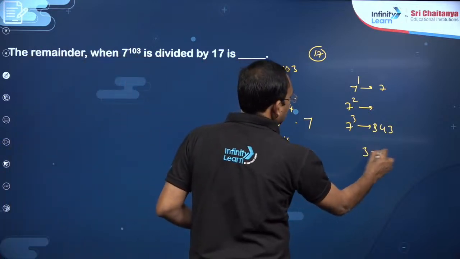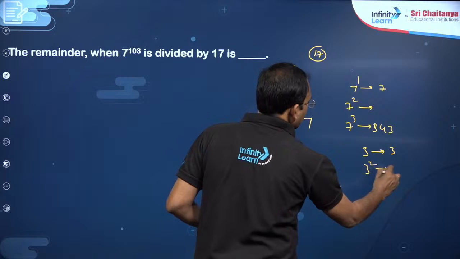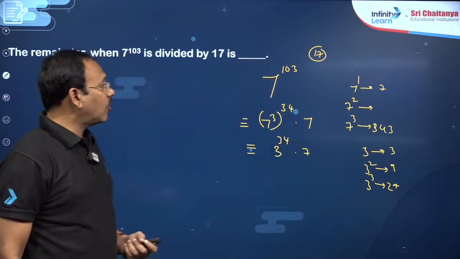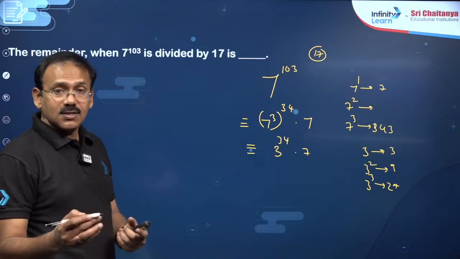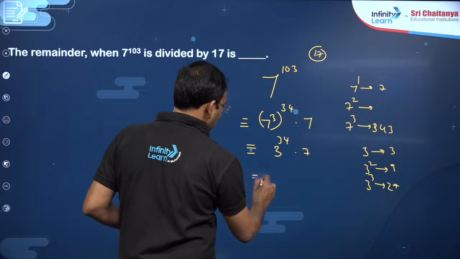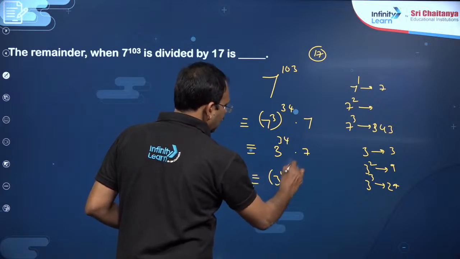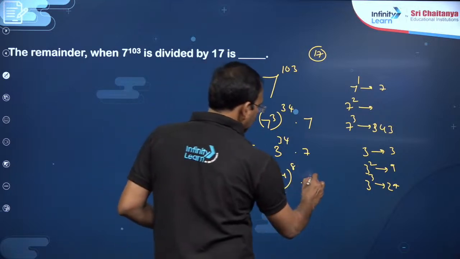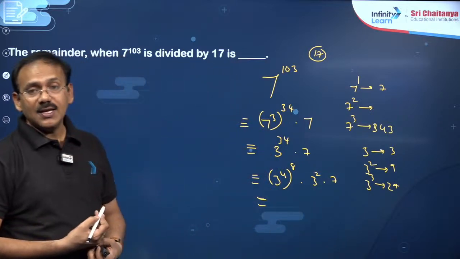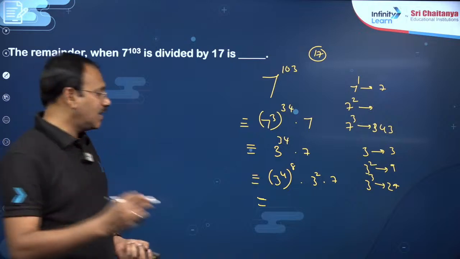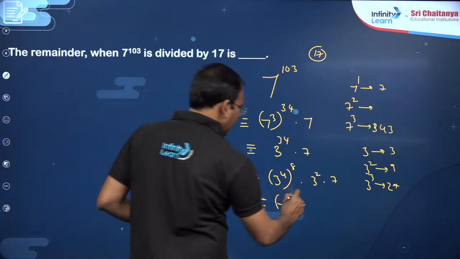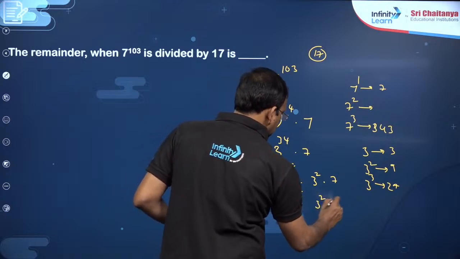When divided by 17, 3 gives remainder 3, 3 square is 9, 3 cube is 27 which leaves 10, and 3 power 4 is 81. 85 is a multiple of 17, so 81 is 4 short of it. So let me write 3 power 4 into 8, 3 power 32 into 3 square into 7. You see, dear students, 3 power 4 is 81. When divided by 17, remainder is 4, which means minus 4, in fact. Minus 4 power 8, and you can write 3 square into 7.